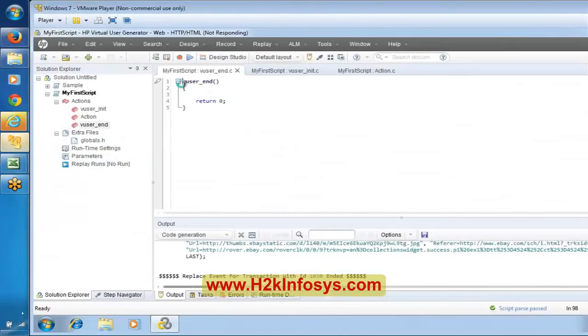Now if you see here, if you close up there under this user_init, you don't have any script. It did not record anything here. Any guesses why it did not record anything as part of user_end? Did we record something in user_end? First of all, during the recording, did we select a user_end? And did we record something? Do you remember?